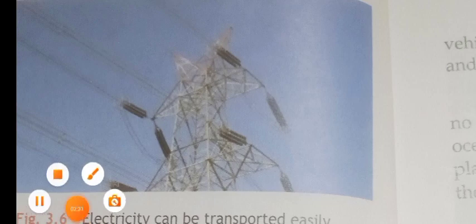It is clean and can be transported and converted into other forms of energy conveniently.